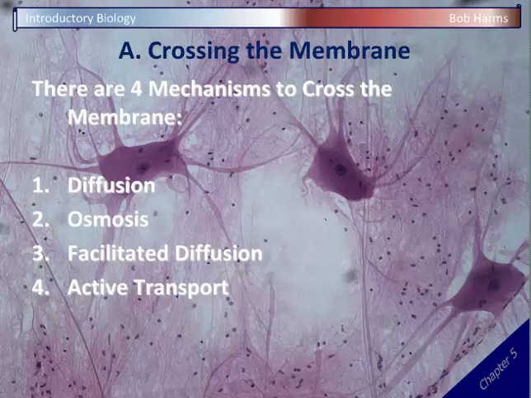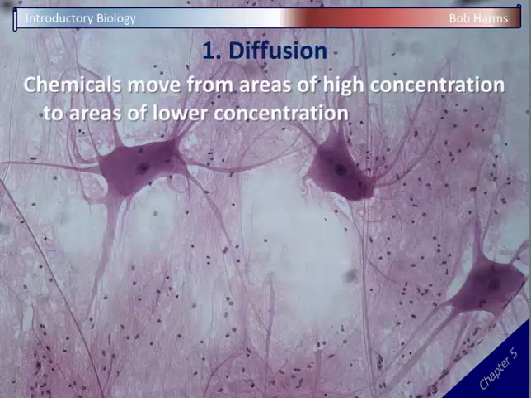And so we'll start with diffusion and just talk a little bit about each of these mechanisms, how chemicals get across, and then what are some examples of some chemicals that move by these different mechanisms. Diffusion is a good place to start because it's the most basic of all these movements of chemicals.